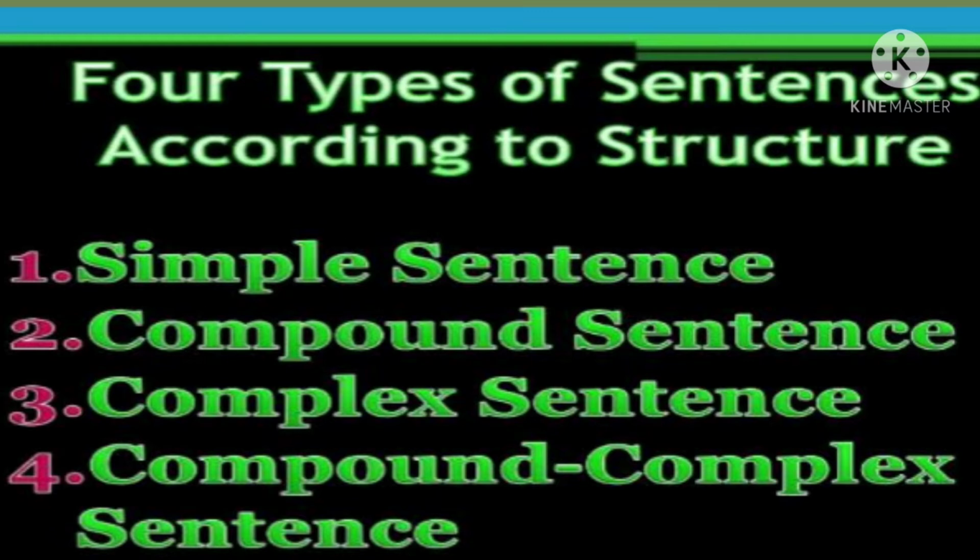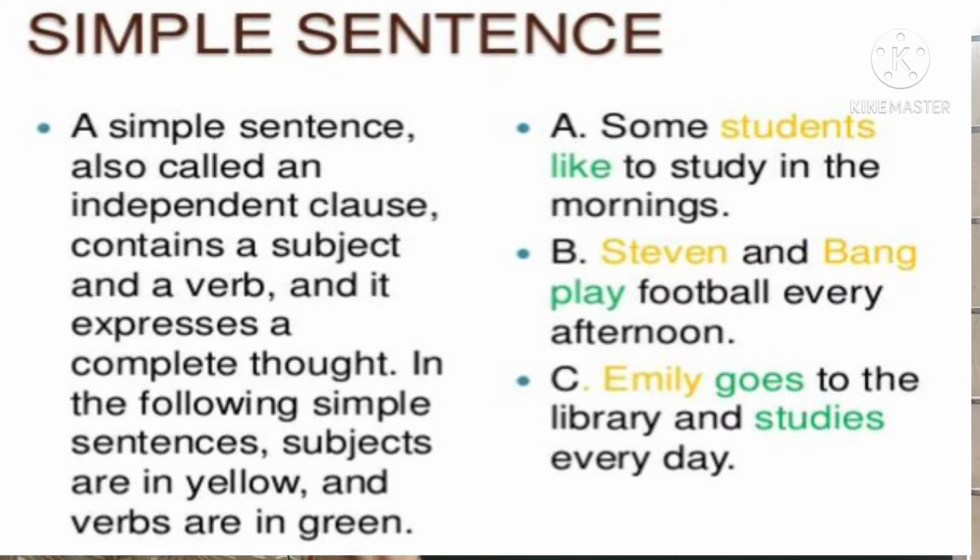There are 4 types of sentences based on their structure. First one is simple sentence. Second one is compound sentence. Third one is complex sentence, and fourth one is compound complex sentence. So let us learn about them in detail. Students, now let us see what is a simple sentence.